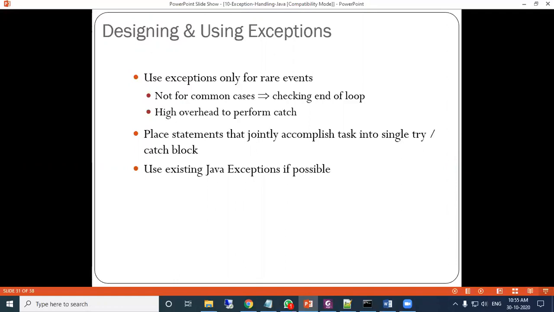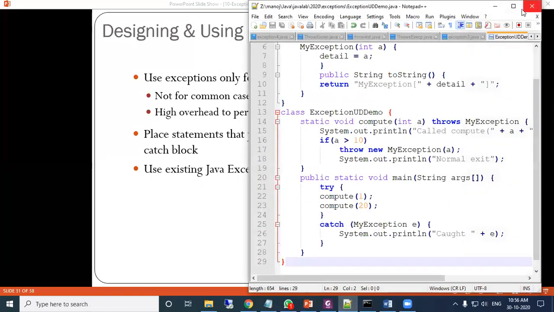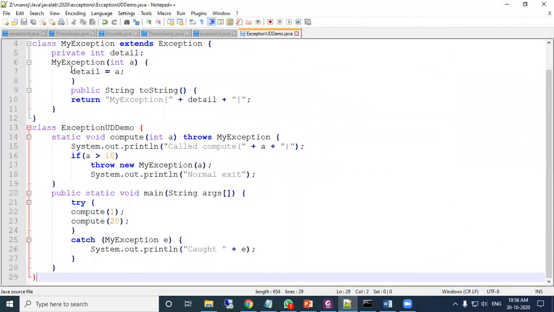Then the throws keyword we have discussed, which is used with methods. If a method may expect some exceptions, and any of those exceptions occur, they are the ones written after the throws keyword. For that we have seen some programs, so here again briefly we will go through the programs which we have seen.